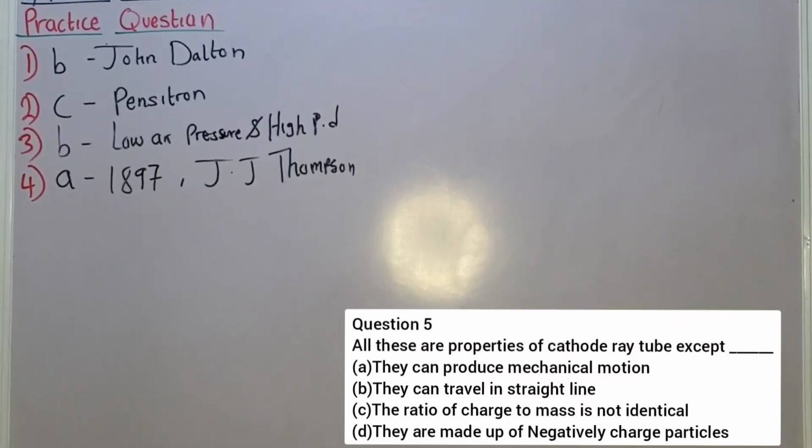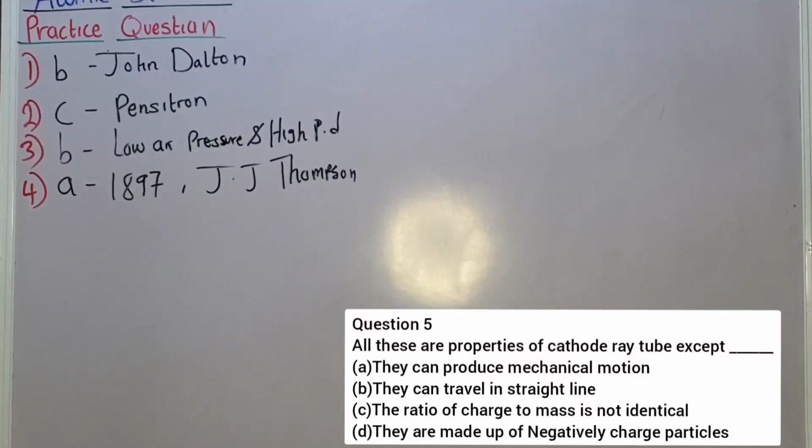All these are properties of cathode ray except dash. A, they can produce mechanical motion. B, they can travel in straight line. C, the ratio of their charge to mass is not identical. D, they are made up of negative charge particle.